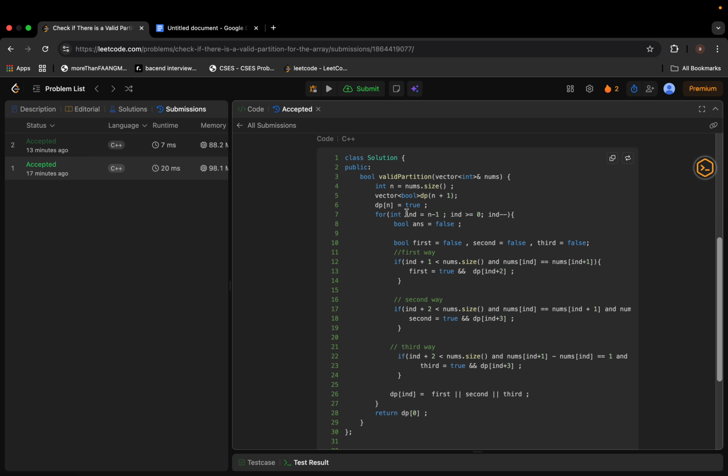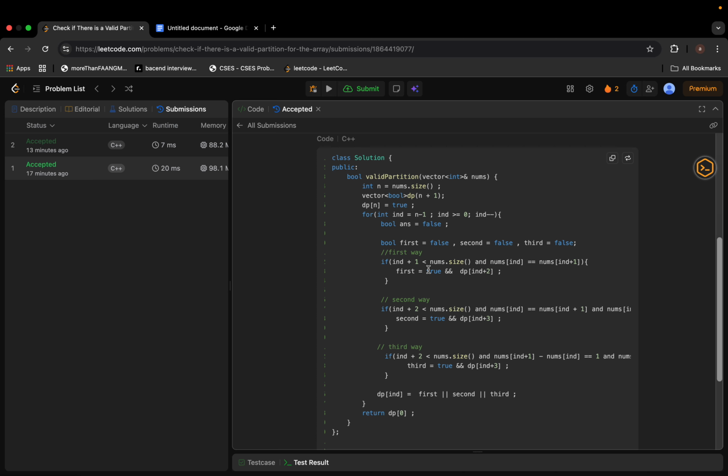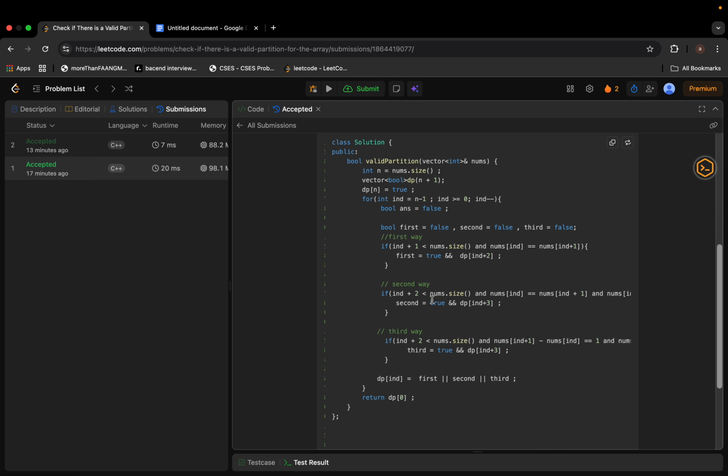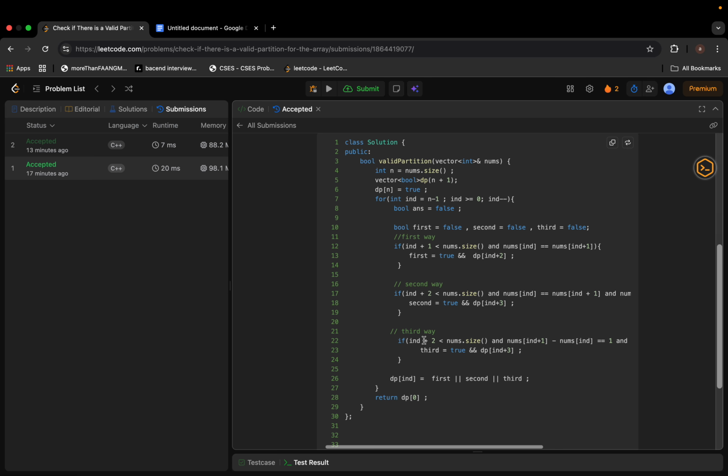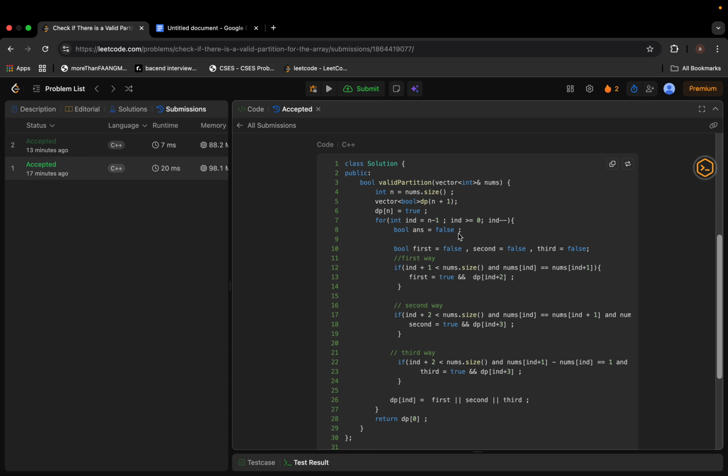So directly, I am doing int index is n minus 1, index greater than or equal to 0, and index minus minus. In a similar way, if index plus 1 is less than nums dot size and nums of index is equal to nums of index plus 1, I am saving the first as true and dp. This time, rather than calling the function, I am calling our pre-computed answer dp of index plus 2. Similarly I am checking the second way, and similarly the third way. The only advantage here is that this will be filled in order of n time, and we will save recursion stack space.